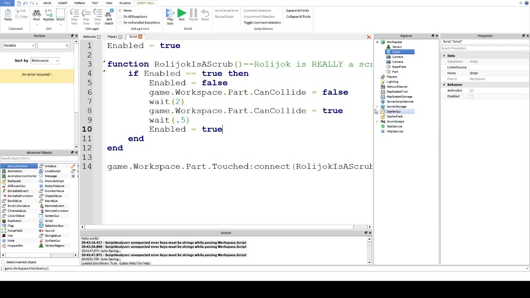So it's very useful in all kinds of scripts. For example, if I had a click to open door, if you didn't have this little bit here and you clicked it multiple times, the door would just shoot open, and all the parts would fly out, and it'll all fly back in again. It would all look really weird and not be very good. But very important thing there.